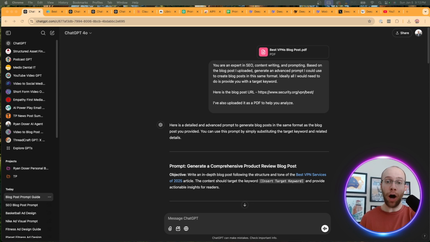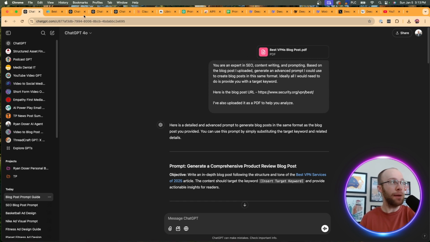Now, this next AI prompting hack is the concept of reverse engineering a high quality output. Now, a high quality output meaning a high quality blog post, a high quality image, logo, whatever the type of media or output it is, we can upload that to ChatGPT and kind of try to reverse engineer and create a prompt that can get a desired output that looks like what we want.